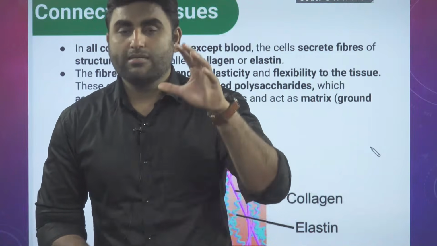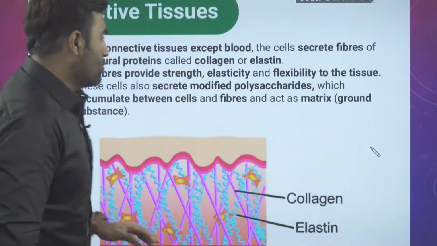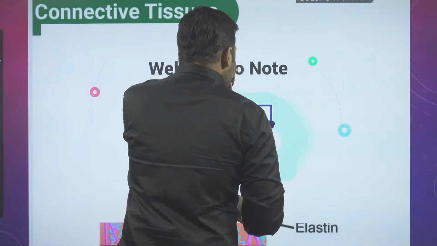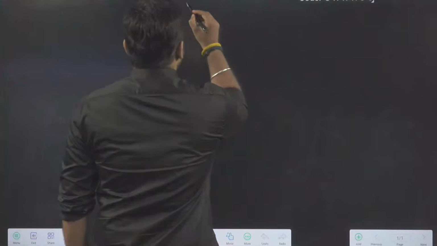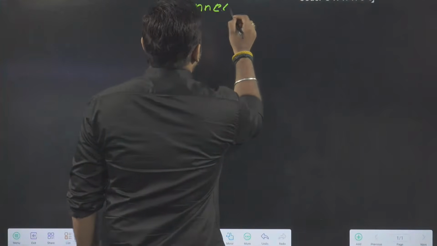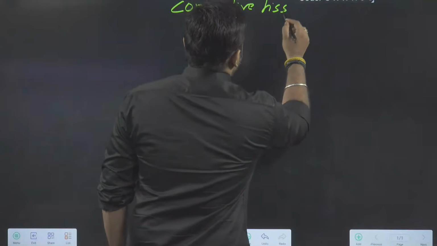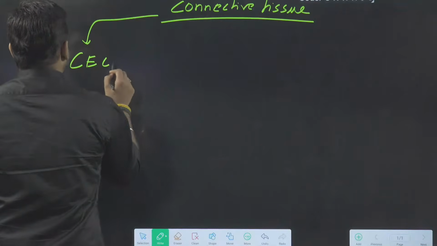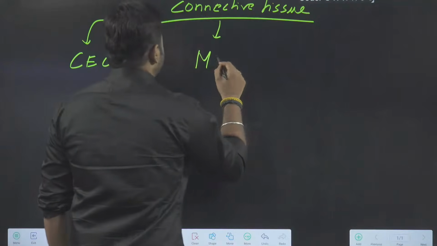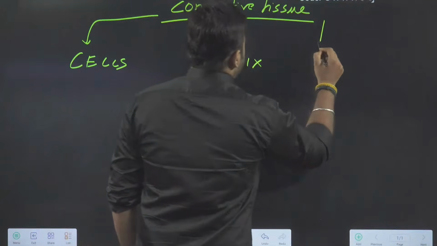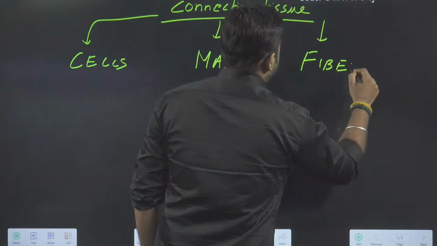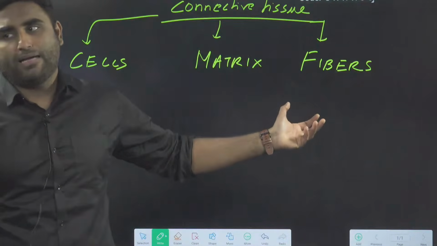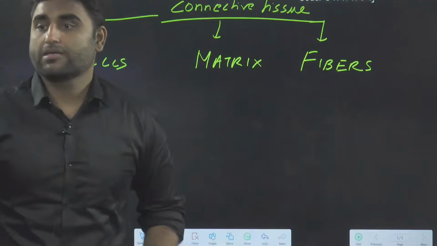So connective tissue is going to have three components. First, cells are there, matrix is there, and the third component is the fibers. There will be cells, matrix, and fibers.